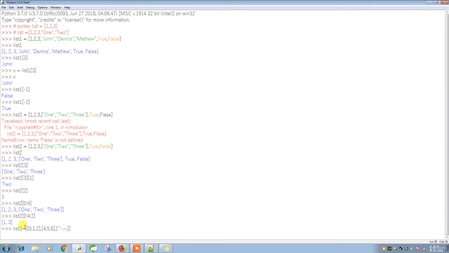So I can have true, and I can have false here, and I'm going to have another element, sorry, square bracket, so I can have strings here, 1, 2, and I'm going to have one more element here. Okay, good. Let's see the length of it.